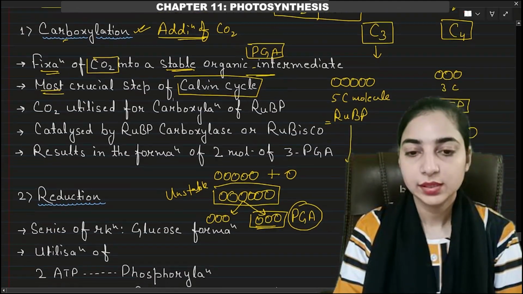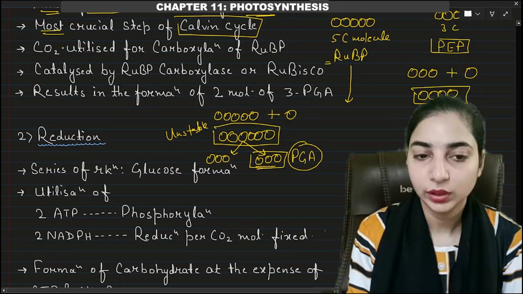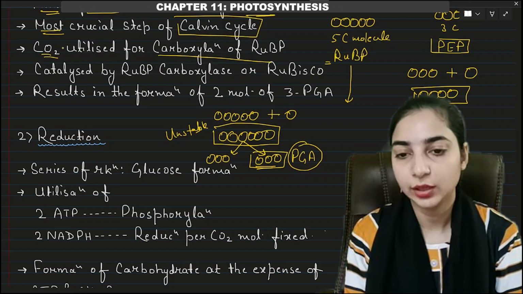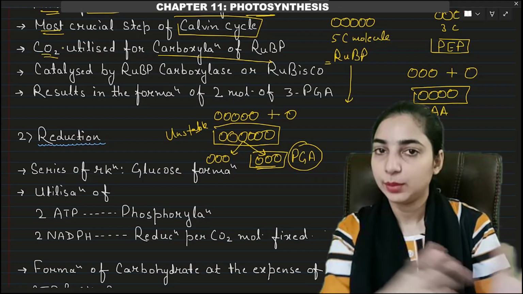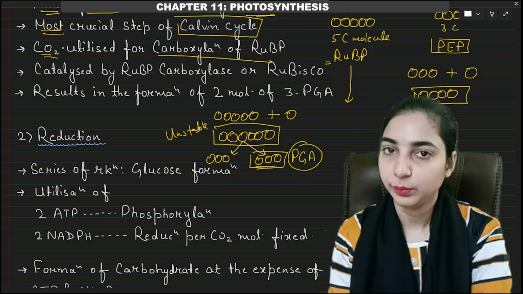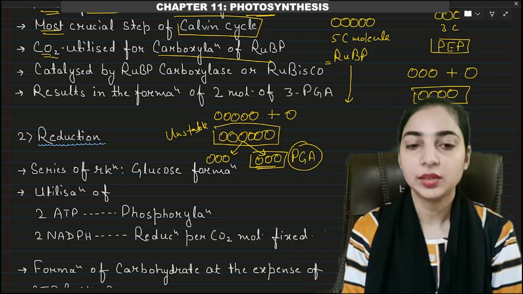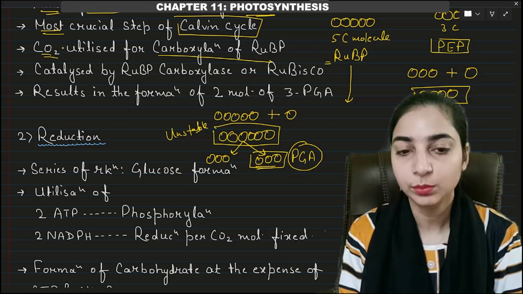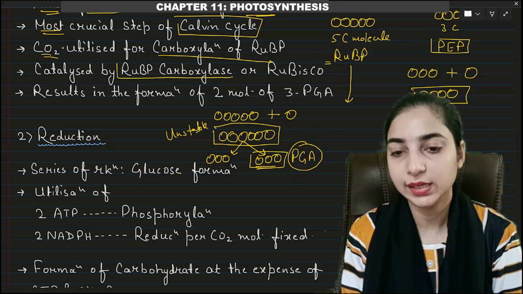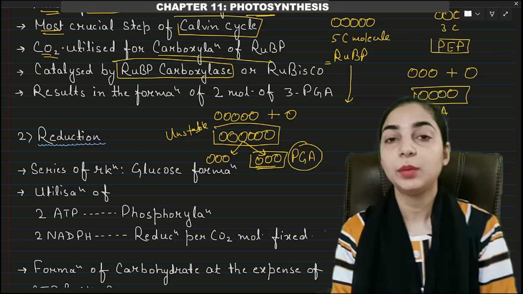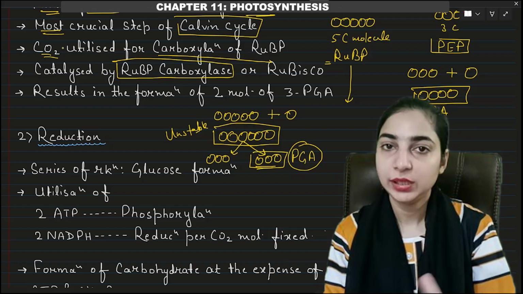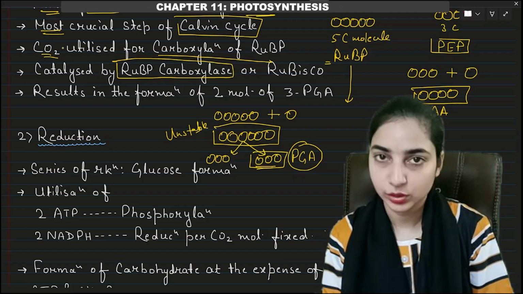Then in this step, carbon dioxide is utilized for carboxylation of RuBP. We have already discussed carbon dioxide will be added to RuBP. This is known as carboxylation of RuBP, right? And this reaction is catalyzed by the enzyme known as RuBP carboxylase enzyme. Why carboxylase? Carboxylase means it will add carbon dioxide, okay?